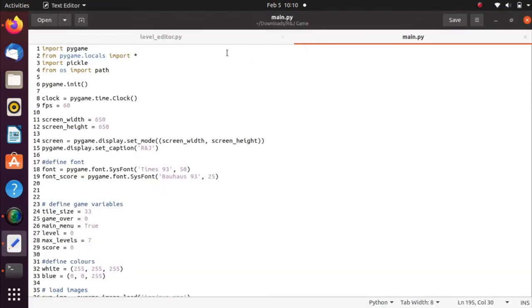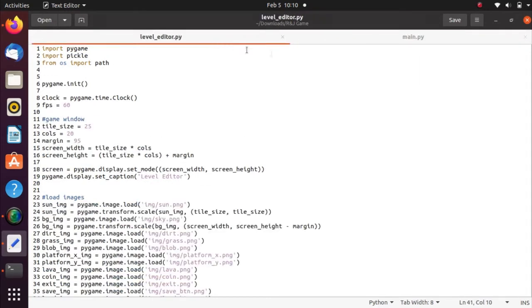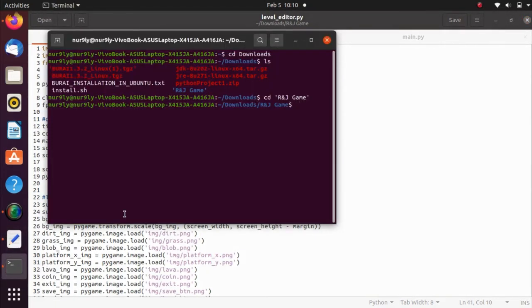For the codes, we make it into two files, which is the main file and also the level editor file. In the level editor file, we use this code to design the platforms for the game.